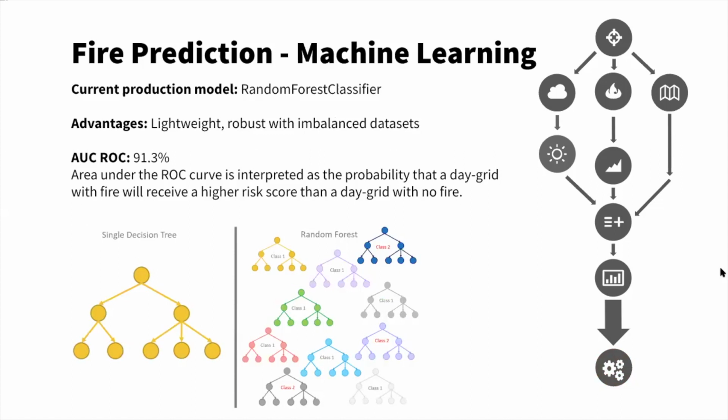We ended up selecting the random forest classifier for our production model. And the advantages of this model is that it's lightweight, so it's good for something like the AWS Lambda function, and it's robust with imbalanced data sets. Our AUC ROC score was 91.3. And what this means is it's the area under the ROC curve, and it can be interpreted as the probability that a day grid with fire will receive a higher risk score than a day grid with no fire.